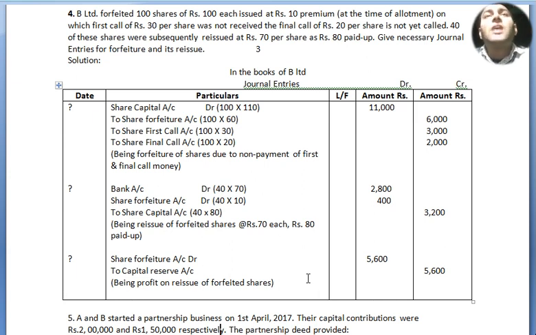To share forfeiture account 100 into 60, that is 60 rupees they have received, so 60 is cancelled due to non-payment of first and final call, that is 110. Final call amount will not come under this because they have not yet called. So that amount will not be eligible to come.